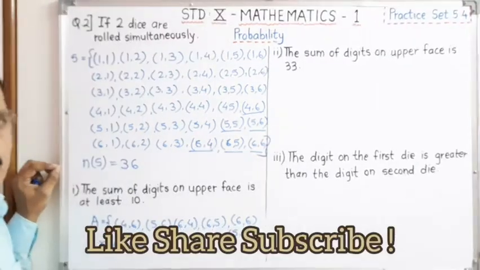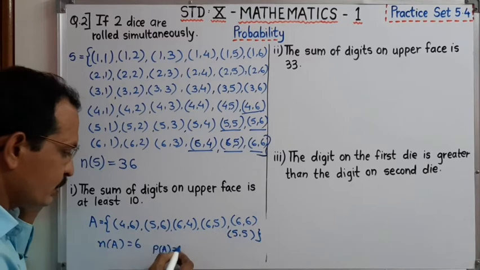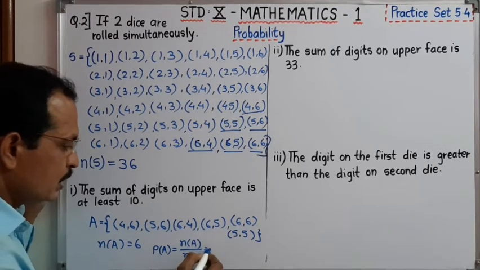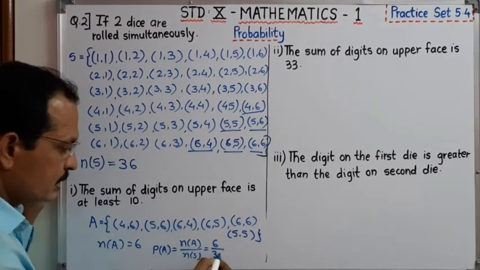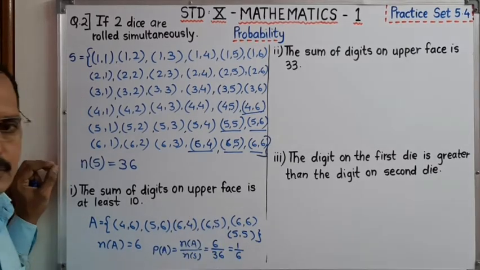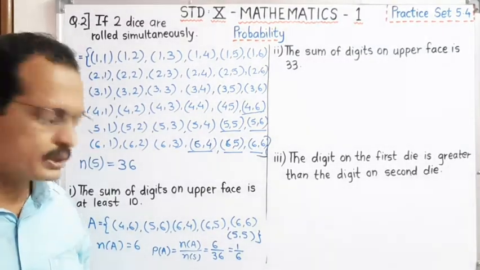Now we have to find out the probability. Therefore probability of event A is equal to number of A upon number of S. Number of A is equal to 6 and here it is 36. 6 ones are 6, and 6 sixes are 36. Therefore the final answer is 1 upon 6. I think you understand this.